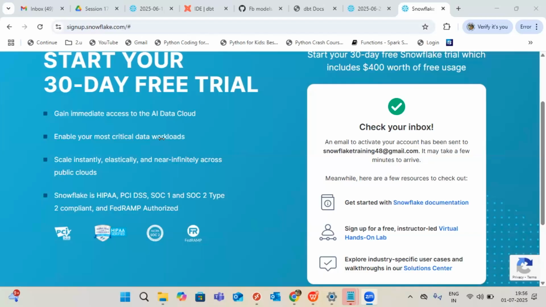Not only that. Okay, Sai Sri, regarding the data warehouse, Snowflake is a cloud data warehouse, right? As you mentioned, in the same way we have Azure, Google GCP, and AWS also. Those are also cloud data warehouses.